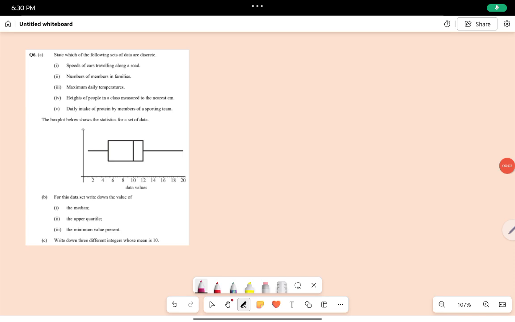Hi everyone. So this is a new question. Let me get my papers first. Let me see. Question 6. Yeah. So this is a new question. What are we looking at? Question 6. State which of the following sets of data are discrete.